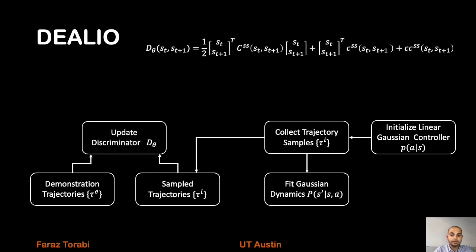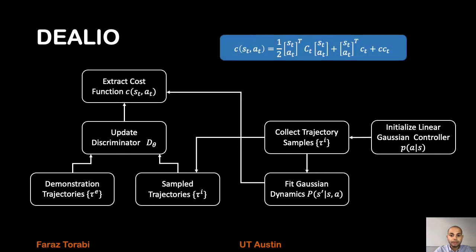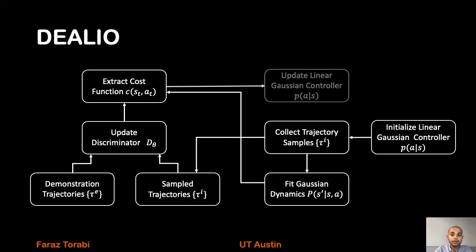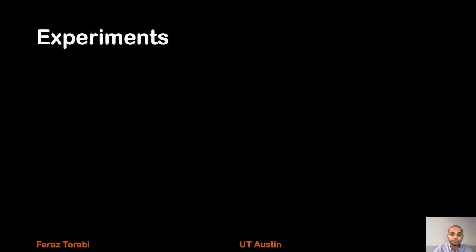Then the sampled state transitions and the demonstrated ones are used to update the discriminator introduced in the previous slide. Then the cost function shown in the blue box is extracted using the discriminator and the linear Gaussian dynamics model. And finally, the cost is used to update the linear Gaussian controller p(a|s). The process is then repeated until convergence.